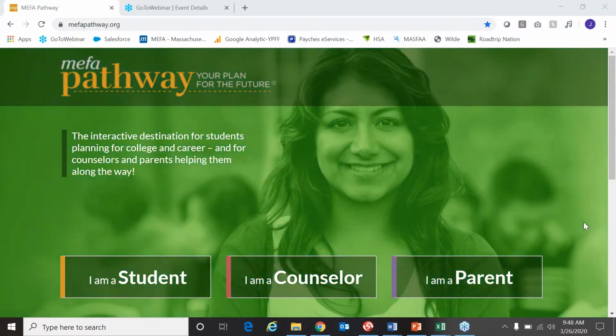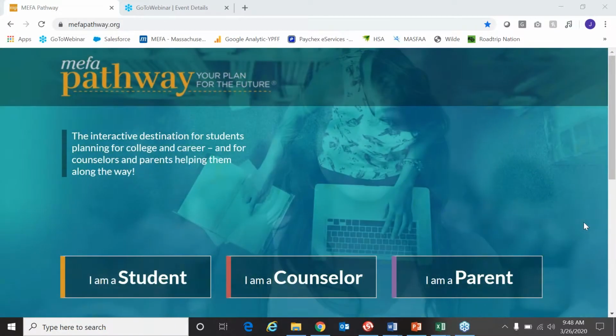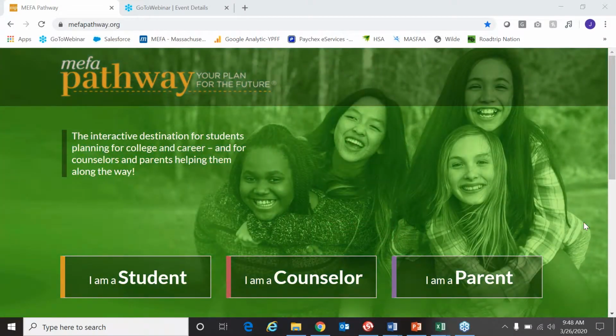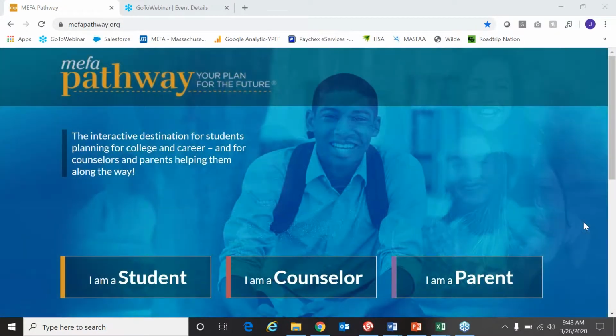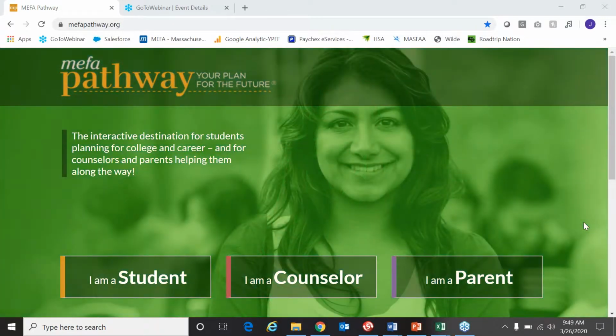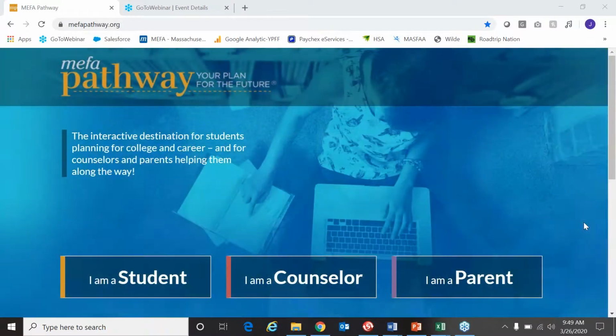MEFA Pathway provides access to academic and professional success to learners in grades 6 through 12 across the Commonwealth by setting each student on a path to college and career success. Rather than a one-size-fits-all approach to future planning, MEFA Pathway is tailored to meet the needs of the Commonwealth's diverse student and workforce populations by offering comprehensive tools and one easily accessible website.